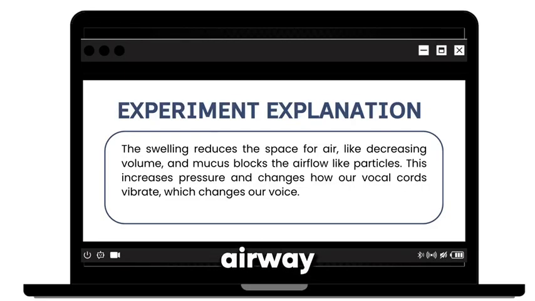When you are sick, your airway swells and fills with mucus. You can think of the airway like the volume in our experiment. When it swells, the space gets smaller, for example, from 10 liters to 5 liters or even 2 liters. The mucus acts like extra particles in the space, making it harder for air to move. As the volume decreases, the pressure increases, which changes how air flows through the vocal cords. This causes them to vibrate differently, making your voice sound hoarse or different.